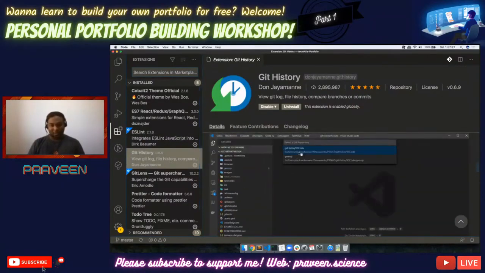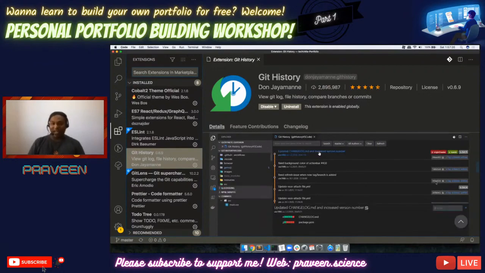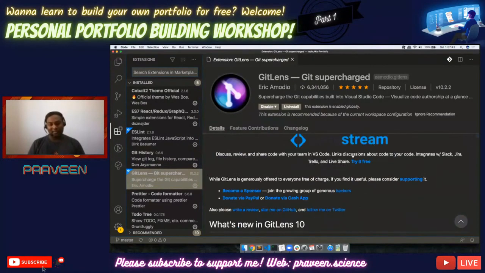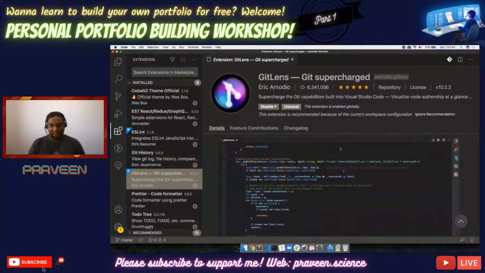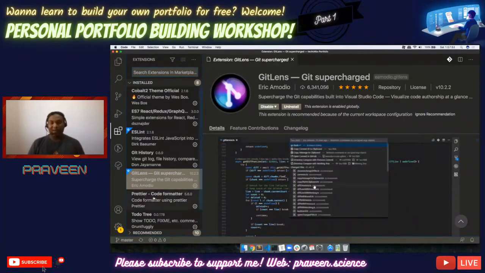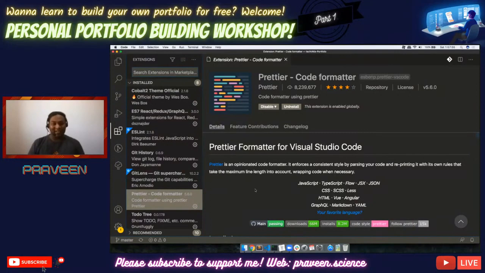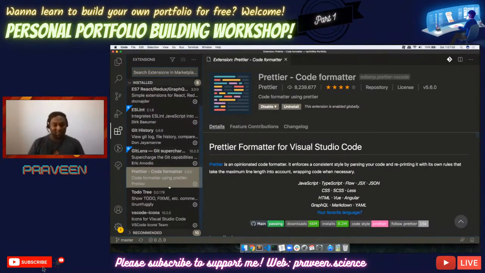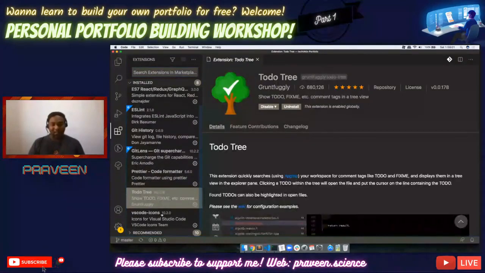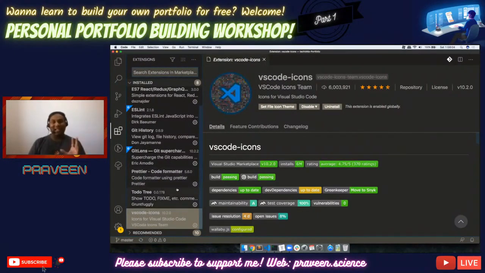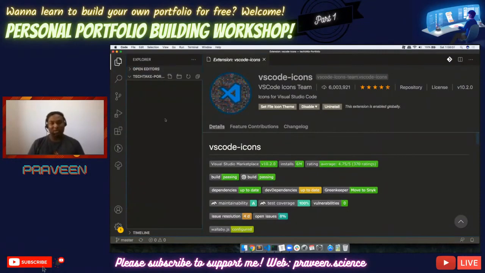Then we have Git History. For every single file, it shows all the Git history, every single change that has been done, what the previous change was, who did that, all these things inside your VS Code. Then we have GitLens, one of the super cool things that I have got. Whenever you click on a line, it shows you that this line has been changed by this person on this day, which is cool, right? Prettier is one of the awesome things. I'll tell you when and how I will be working on this. Then finally, I have Todo Tree and VS Code Icons. These are just cosmetic things, so I'm not going to talk much about them.